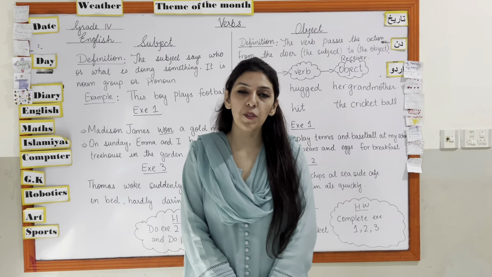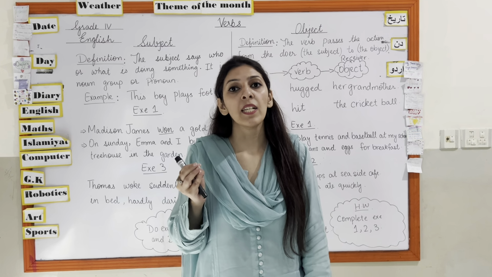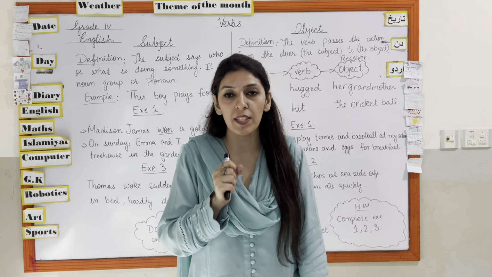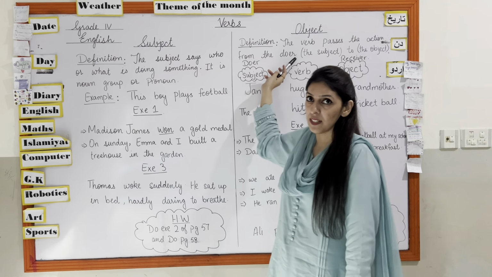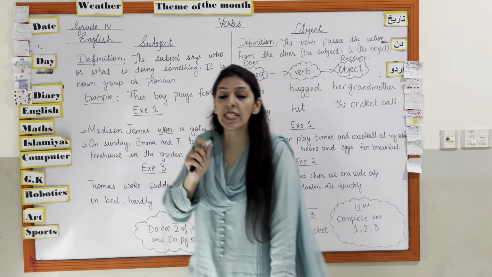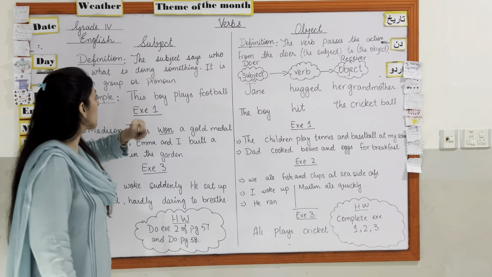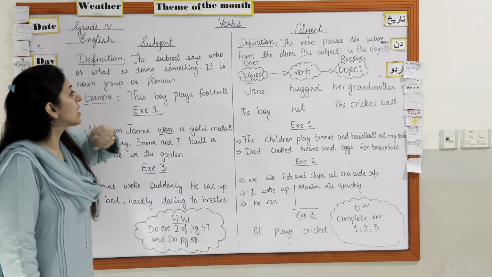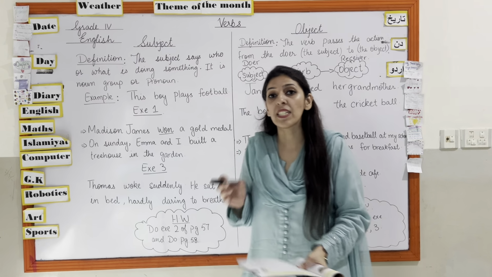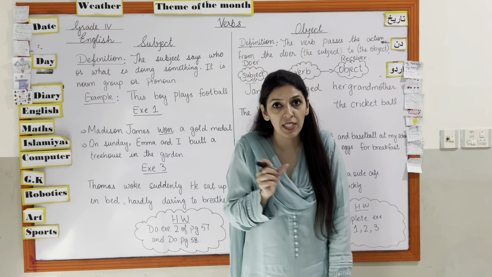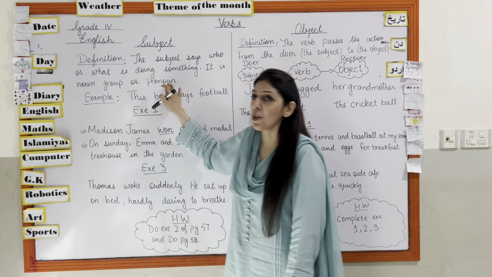Previously we have done verbs, and in verbs we have done commands, linking verbs and a group of verbs. Now today we are going to do subjects and objects in a sentence, okay? What is a subject? A subject basically tells us who or what is doing something in a sentence. Subjects come in the initial part of the sentence. It is a noun group or pronoun group.